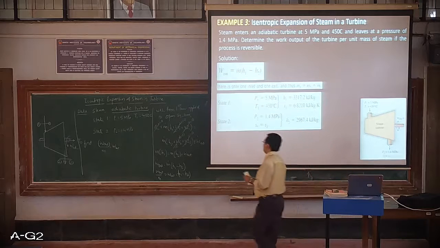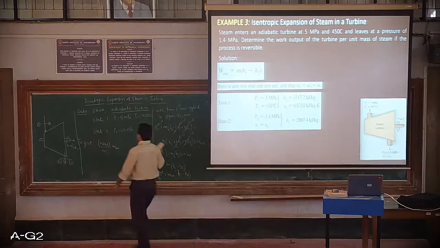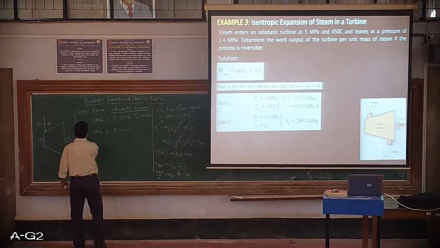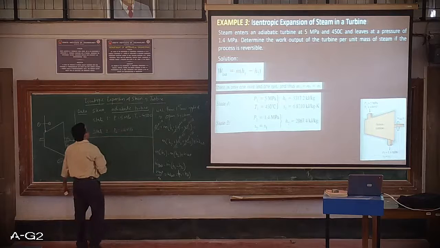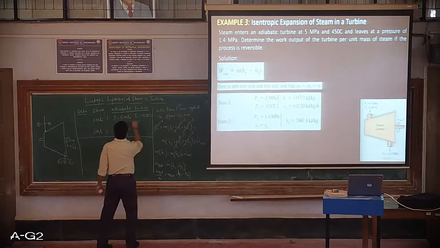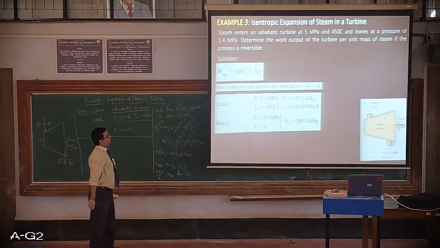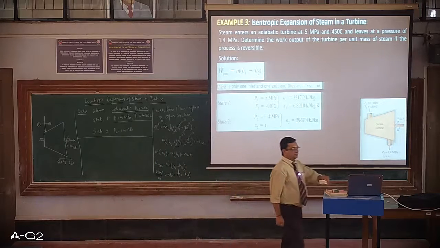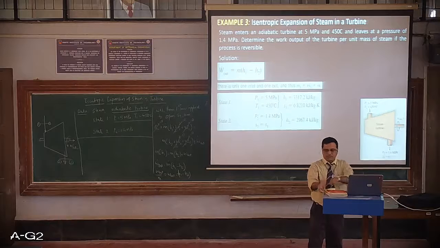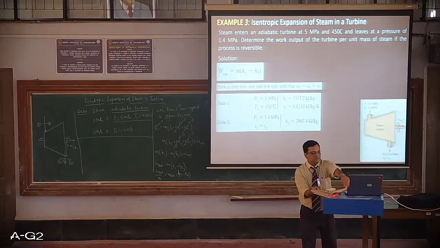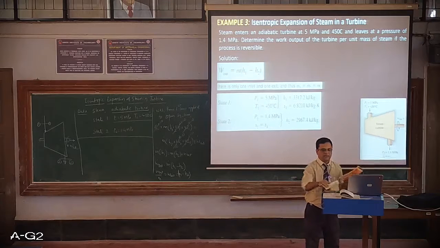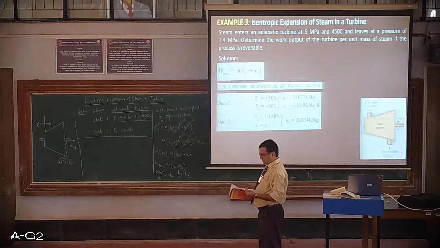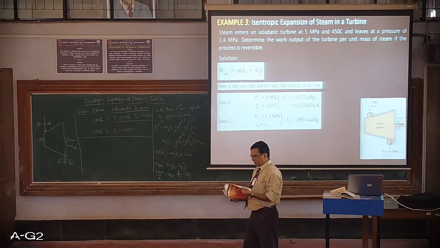So let's find out the required properties, that is h1 and h2. For the given state 1, how to get the value of h1? We don't know yet what the phases are. So before we proceed, we must know the phases at inlet and exit. Okay, so let's test it with the steam properties.